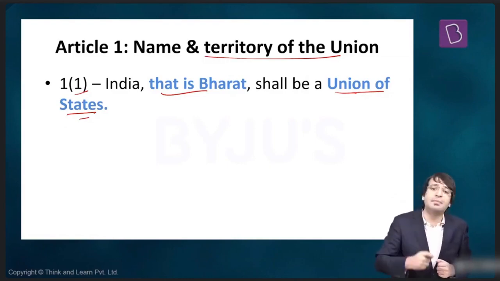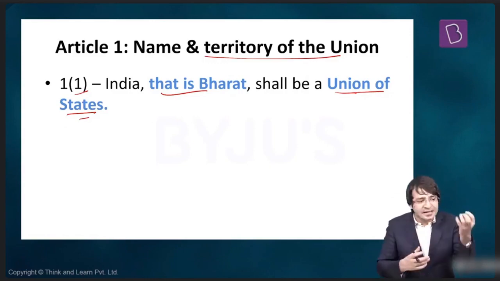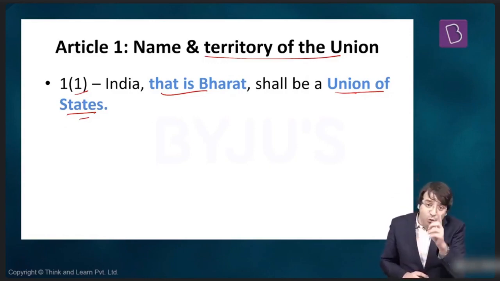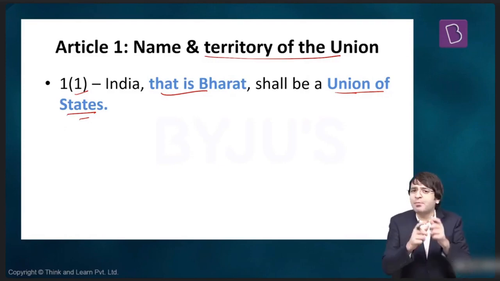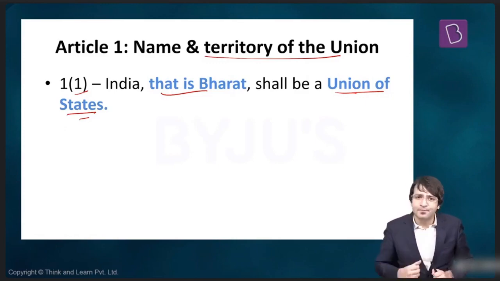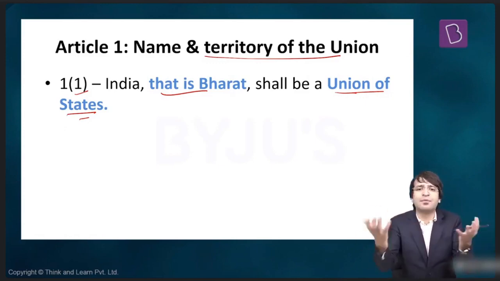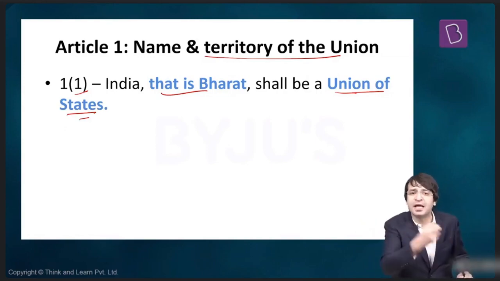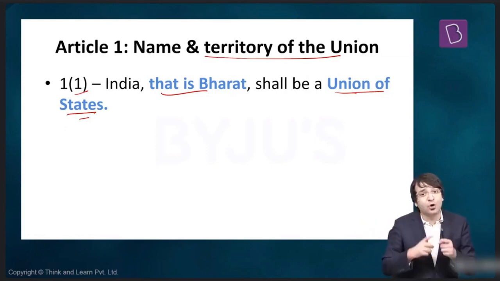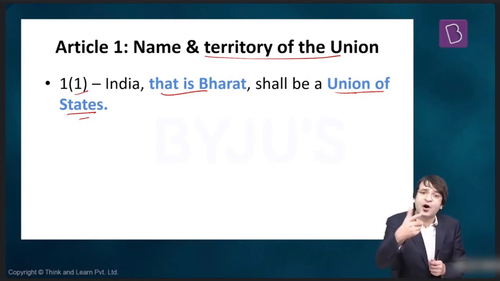This Constituent Assembly had to decide what are going to be the rules on the basis of which this country will be run. But the question also was, what should be the name of this country? Some people said that we should stick to this name India. Why? Because we are known the world over by this name. We are known throughout the world as India, so let's stick to this name India. But others said, no, India is the name given by the colonial empire. India is an alien name. India is a foreign name.